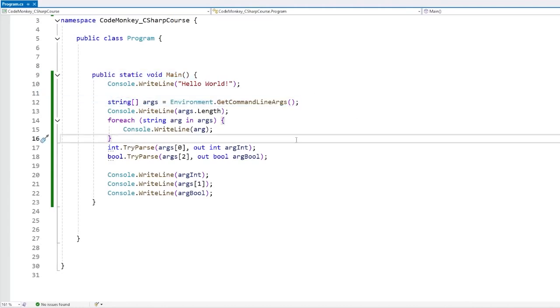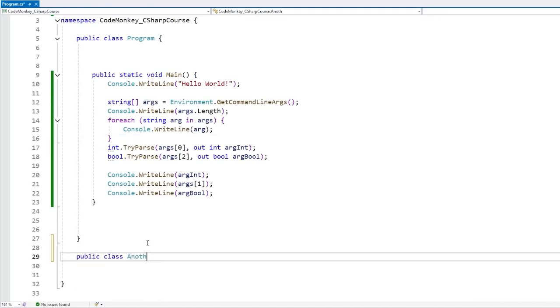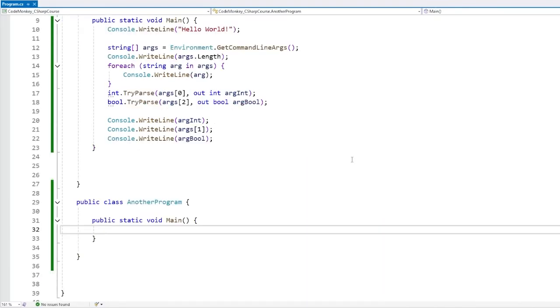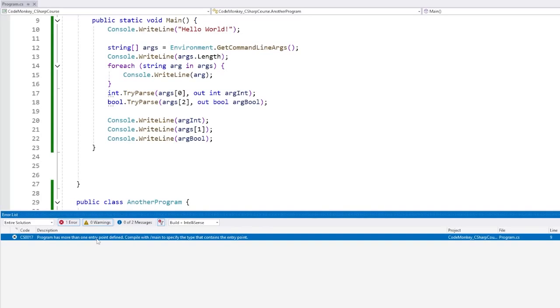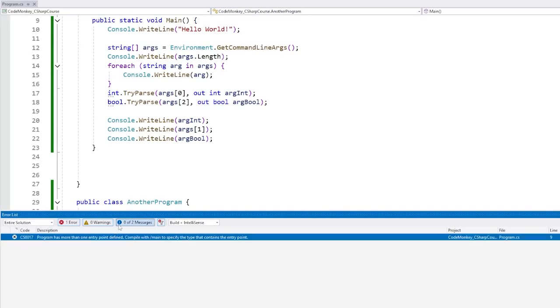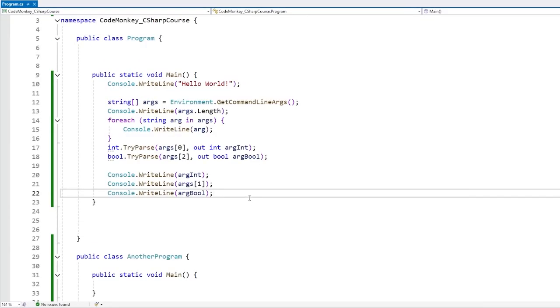And finally, if you have multiple classes in your code base, for example, let's do a public class, another program. And in this one, if we also define a static void main function as well, if we do this in test, nope, here we have an error. It is saying the program has more than one entry point defined. This is how you can only have a single entry point. There can only be one. You can't have multiple possible entry points.